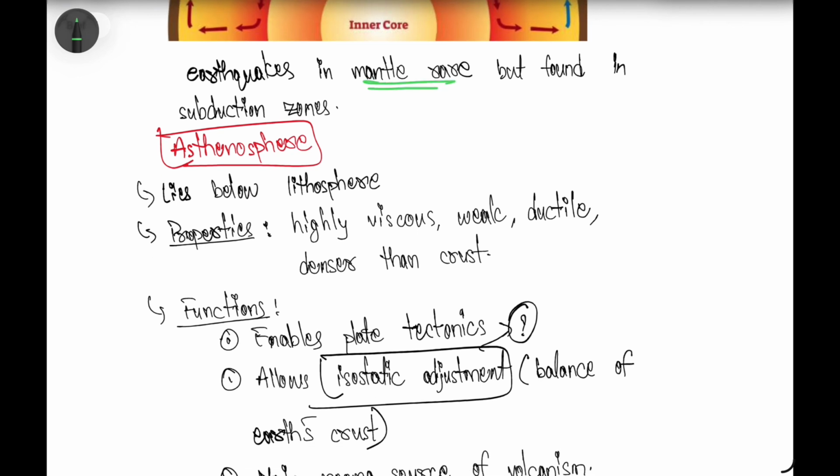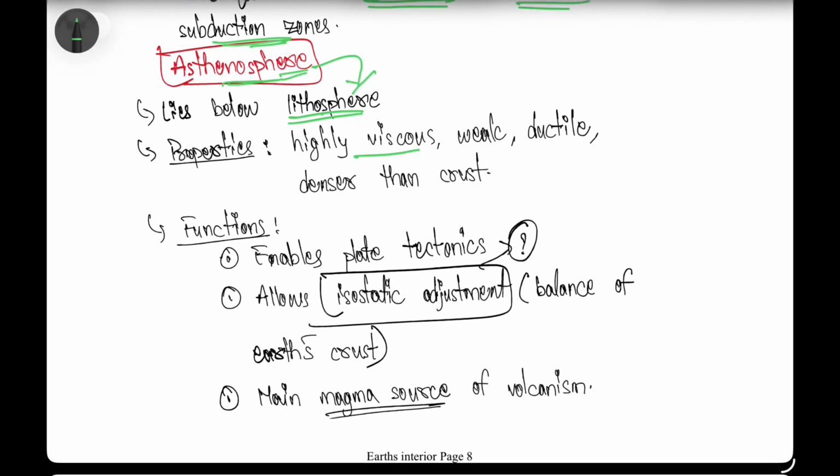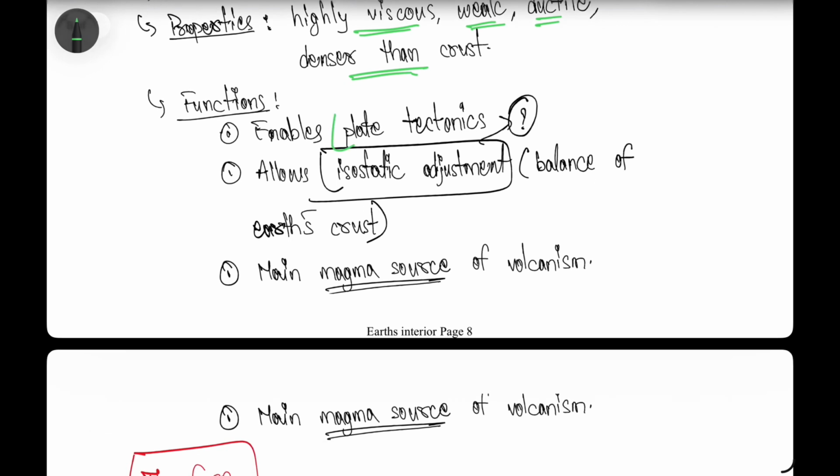So earthquakes in the mantle are very rare but found in the subduction zones. So after the lithosphere, we will explain regarding the asthenosphere. It lies immediately below the lithosphere. The properties of the asthenosphere are that it is highly viscous, weak and ductile, denser than the crust, and it enables plate tectonics to happen and allows the adjustment of plates of the earth crust.